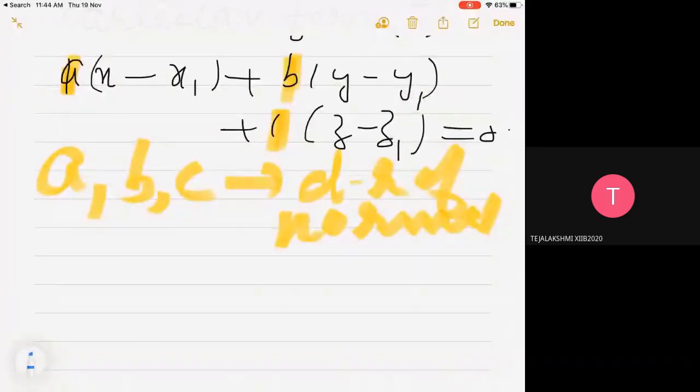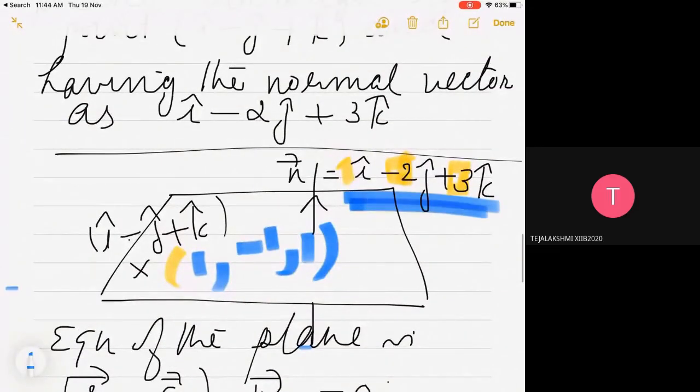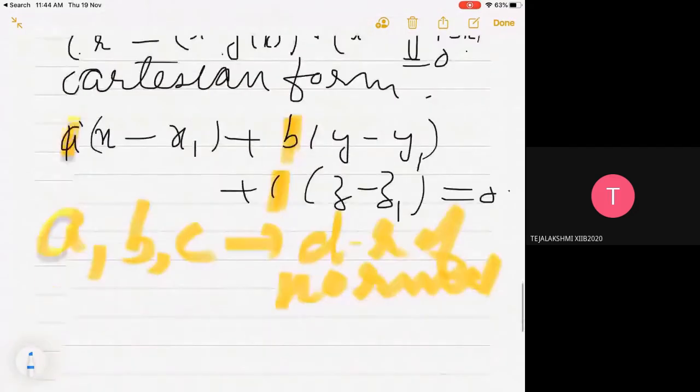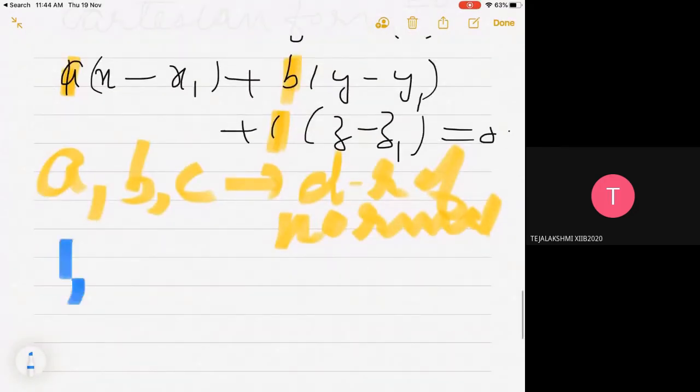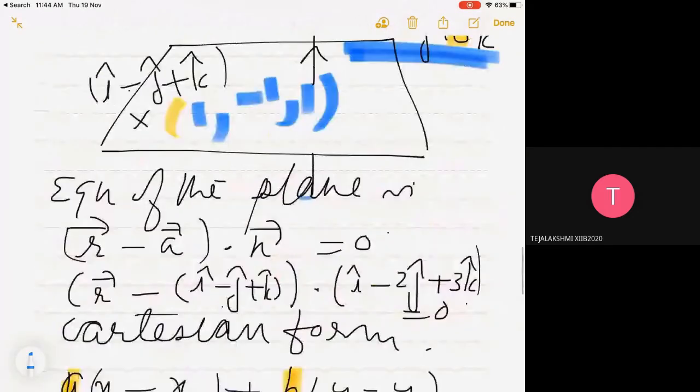So the equation: ABC is the direction ratio, that is 1, -2, 3, and the given point was 1, -1, 1.